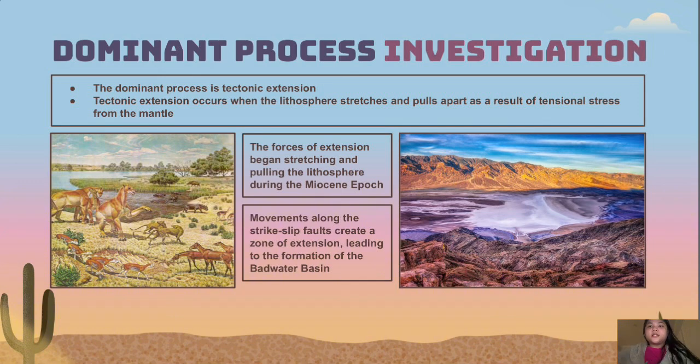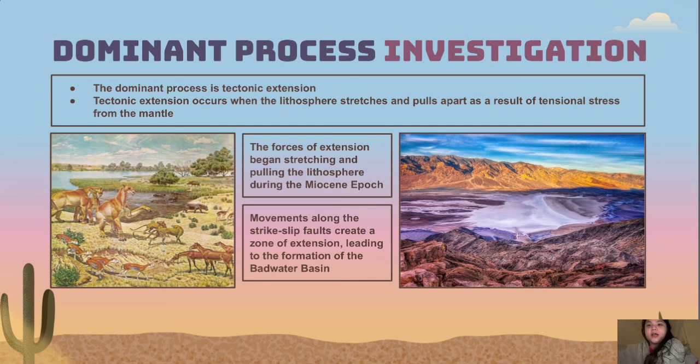It is believed that this process began during the Miocene epoch, which happened 17 to 25 million years ago. The Basin and Range province also formed around this period, and Death Valley is part of this province. As the process continued through the Pliocene epoch, the floor of Death Valley deepened, while the surrounding land rose to become mountains. Today, the process is still ongoing, which explains why Death Valley is stretching and becoming wider.